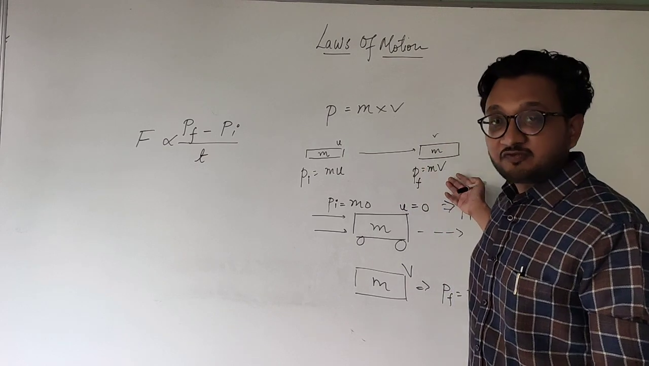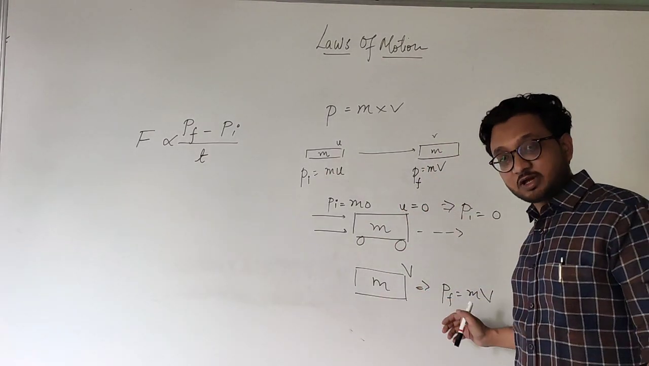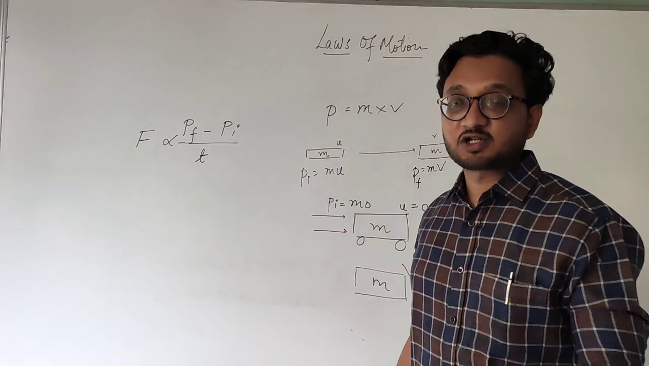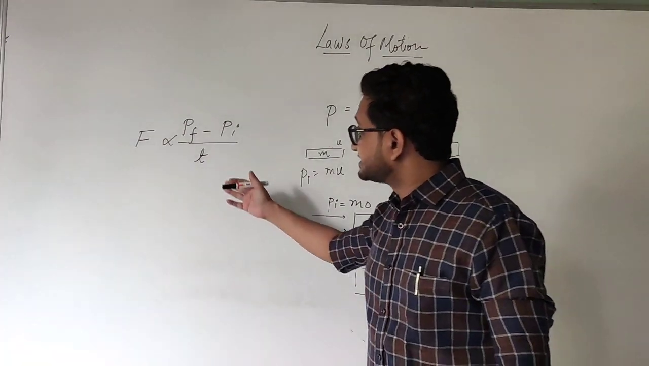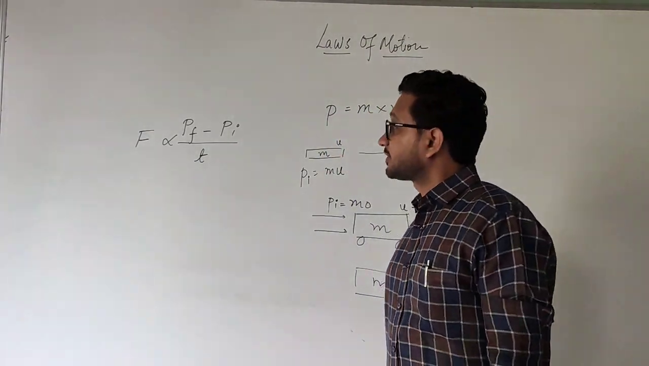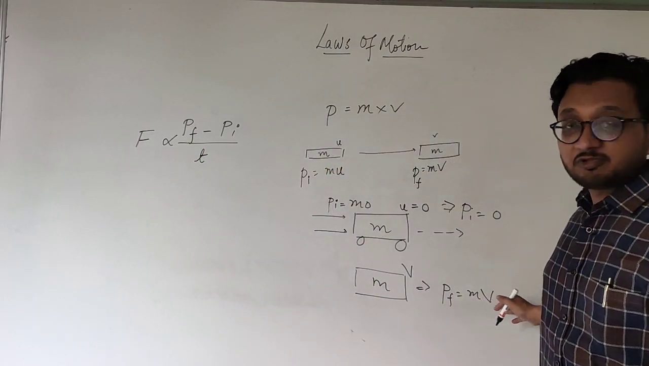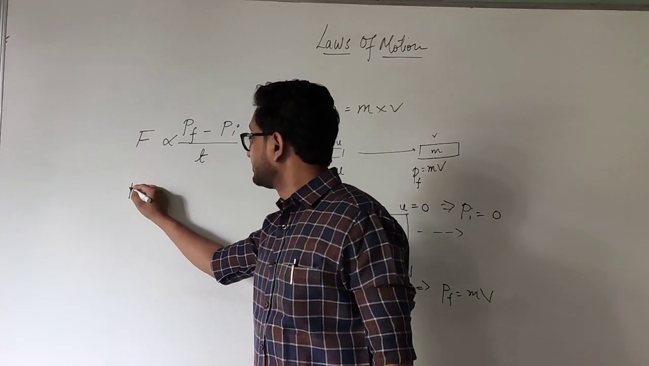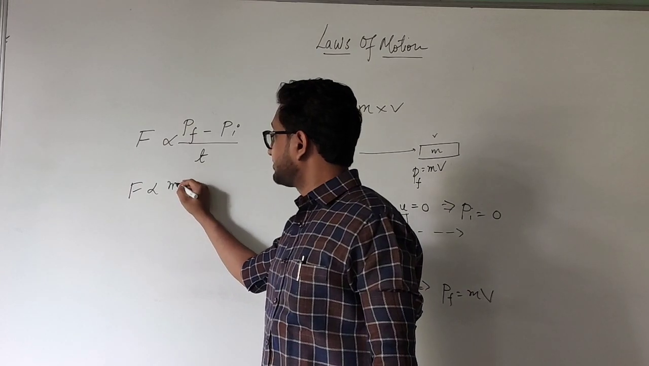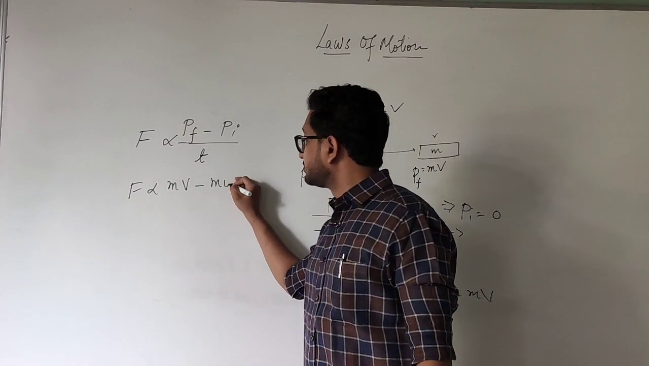Initial momentum was 0, final momentum changed to mv because we applied the force for a certain amount of time. And this is how it is described. Okay, everyone? But we know what the final momentum is: mv. So I am writing over here F proportional to m into v. And initial momentum is m into u.